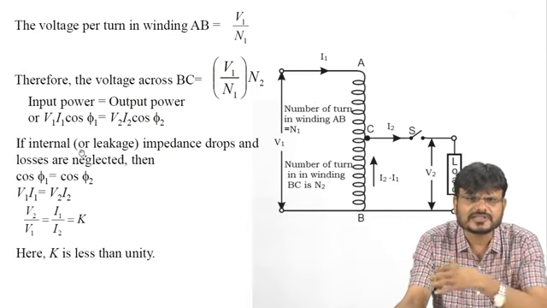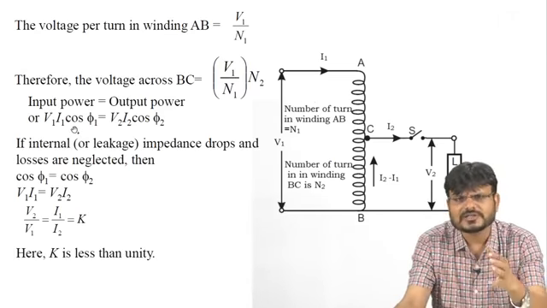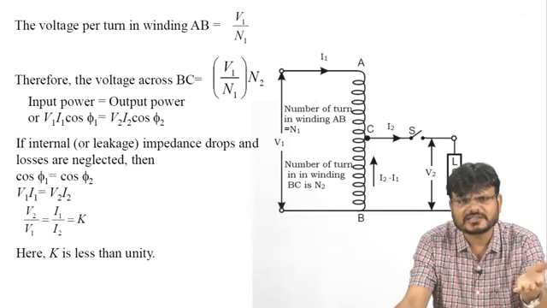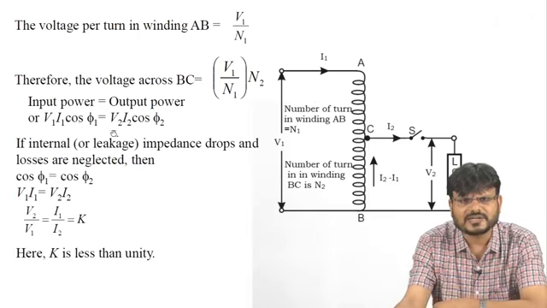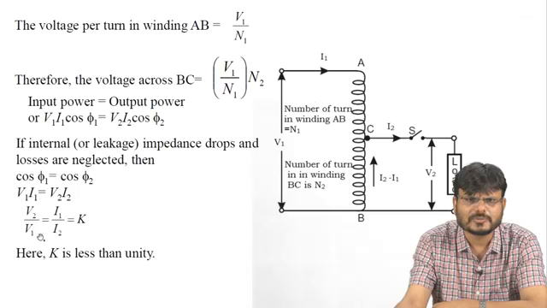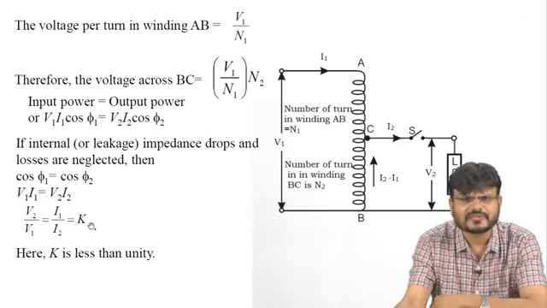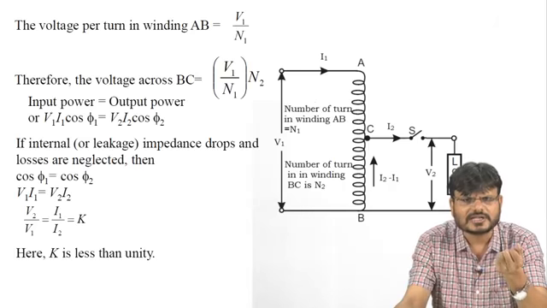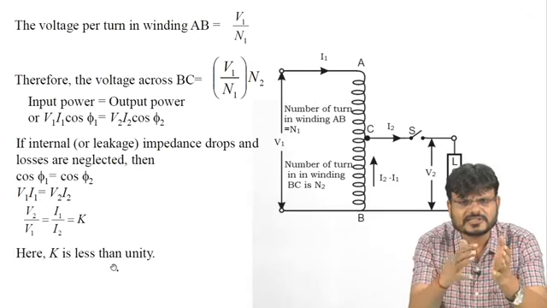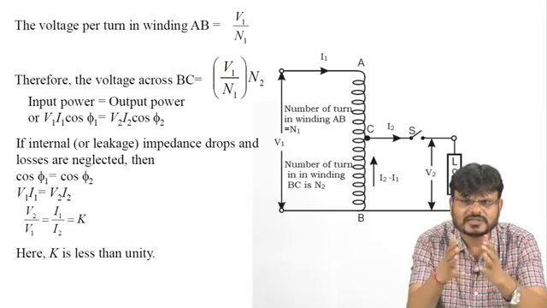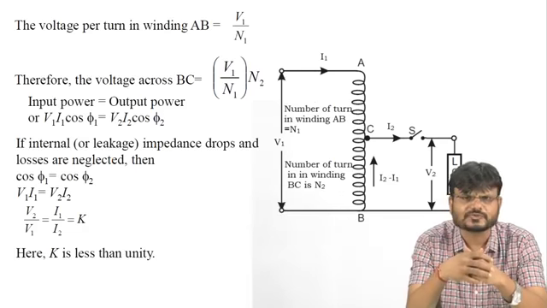Then in that case you can say the input power, or KVA at the input side, is equal to KVA at the output side. So you can write V1 I1 is equal to V2 I2, or V2 upon V1 is equal to I1 upon I2 is equal to K, where K is the transformation ratio. Here you can see this K is less than unity. If K is less than unity, what is the meaning of this? That means this auto transformer is working as a step down transformer.